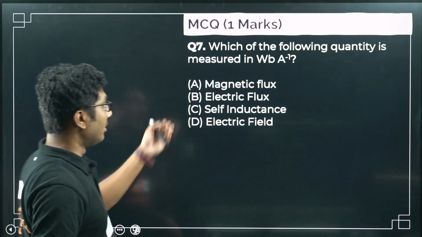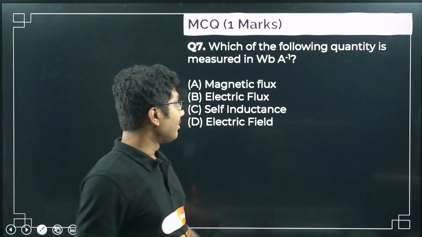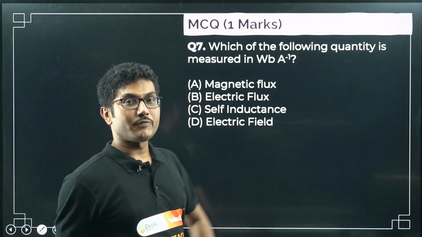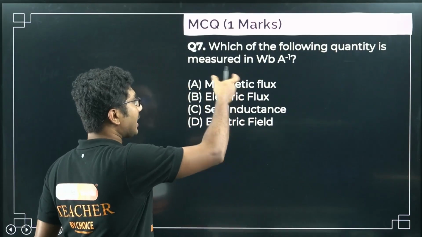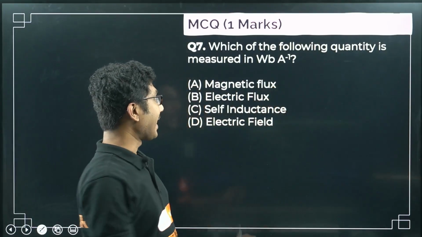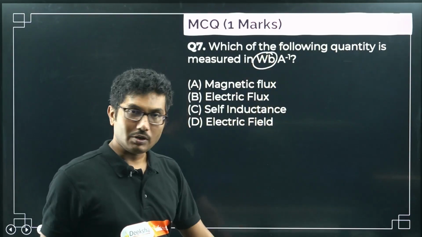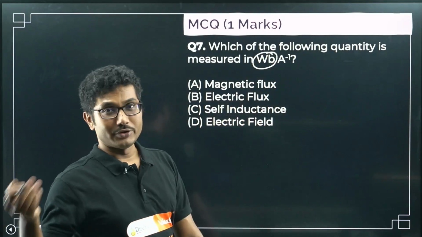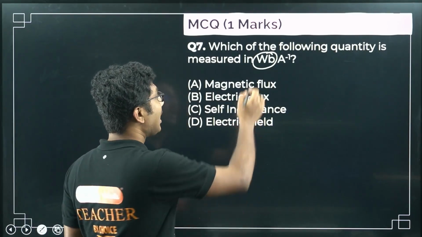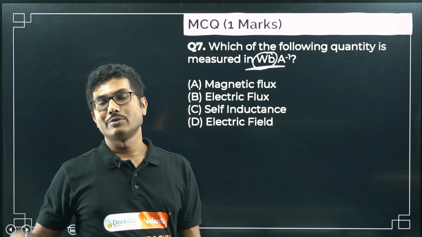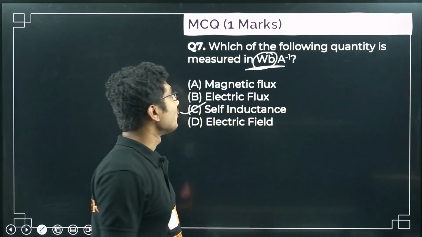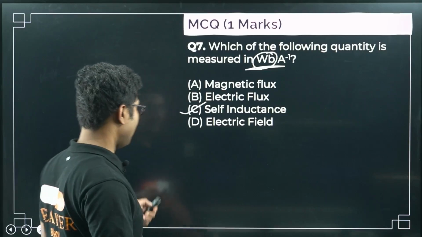Now from this question it might seem easy, because you are talking about only magnetic field, but when you are writing the exam, electric flux is also important, electric field is also important. But when you see this as a chapter question, you know that this is based on electromagnetic induction, so only magnetic flux or self-inductance is possible. Magnetic flux's unit is Weber. Electric flux we know is electric field times area, so you can calculate the unit of electric flux as well. Weber definitely means it is related to magnetic field, and it is not magnetic flux, so it's definitely self-inductance. So Weber per ampere is the unit of self-inductance.